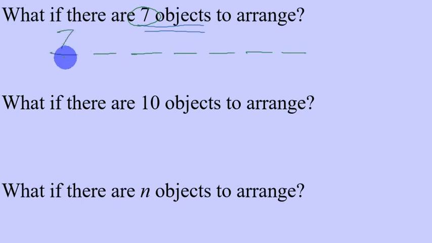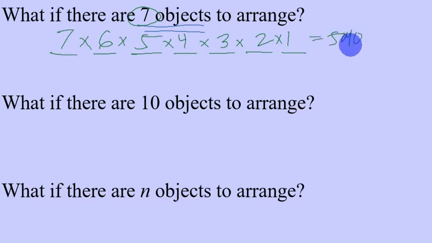Since the first one is placed, we only have 6 options left to be placed in the second, 5 in the third, 4 in the fourth, and so on. And by the fundamental principle of counting, once we multiply this, we are going to get 5,040 arrangements for the 7 objects.